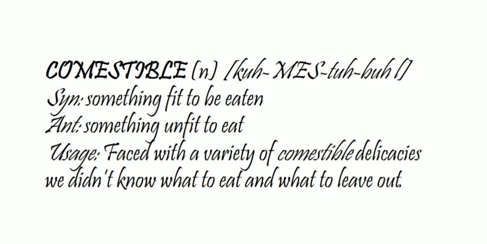Comestible is a noun. So comestible means something fit to be eaten. Those fruits which are good to eat, which are healthy, are known as comestible food. Something unfit to eat is an antonym for the word comestible. Faced with the variety of comestible delicacies, we didn't know what to eat and what to leave out. So there are a large number of comestible delicacies. Delicacies means a large number of healthy foods. So they are really confused to choose which to eat or which to leave, right?